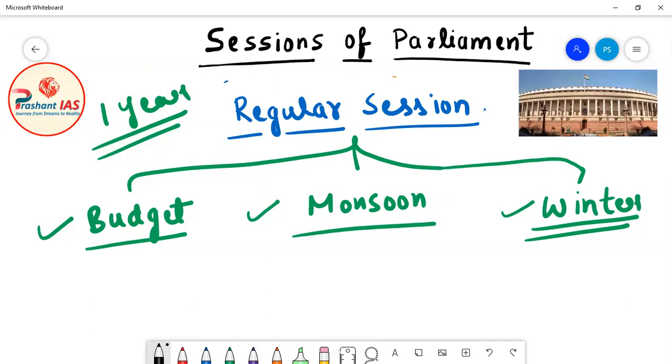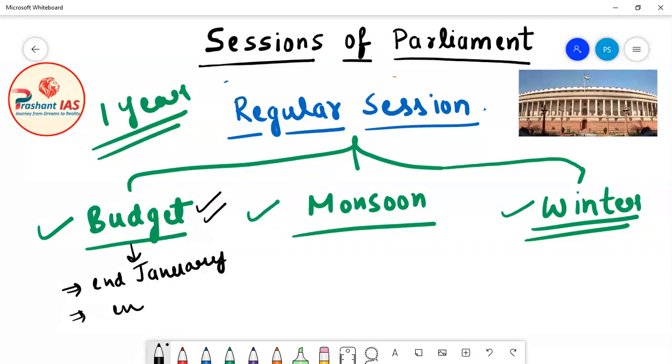Now friends, let us first of all discuss the budget session. Budget session actually starts in the end of January. After that, the budget session ends or concludes, meaning the last sitting of the budget session happens in the end of April.